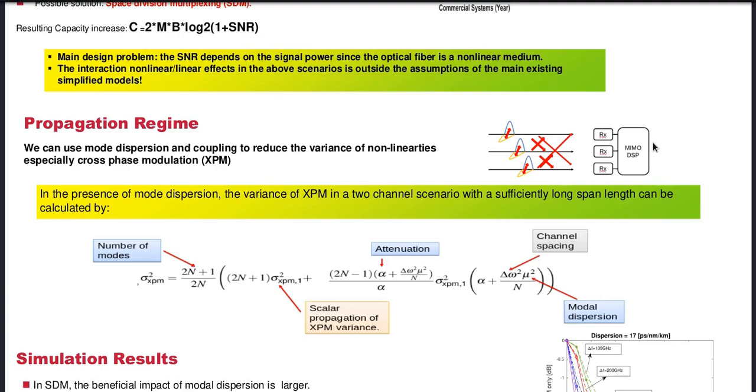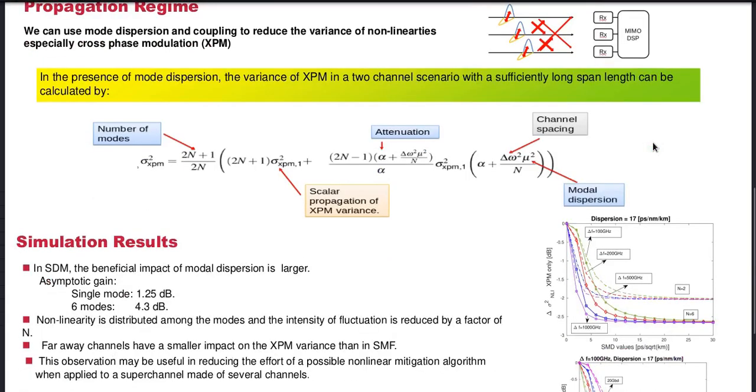When we ran the simulation, we found that when we allow a high value of modal dispersion in the optical fibers, the XPM reduced to a certain amount. For example, when you compare the single mode to the case where I had six modes, we found that in single mode, the variance of XPM could reduce by at least 1.25 dB, while in 6 modes, the variance could reduce by almost 4.3 dB. So it shows that the more modes we have, the more the variance of XPM reduces.